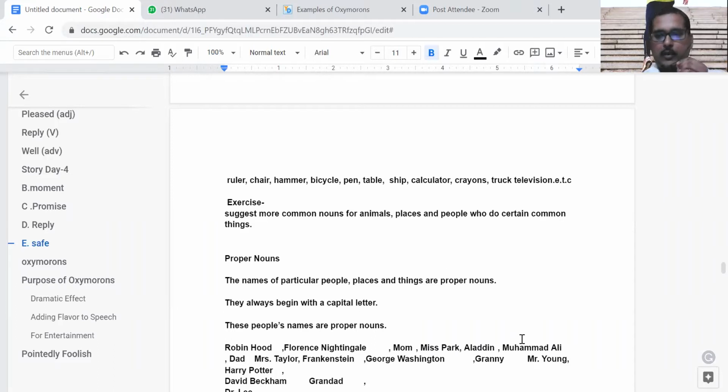So in order that you have that confidence, it is very important that you have a platform where you can speak. That's why we are here to participate. And I have decided that we all will participate here. It's not only that I'll be speaking and you'll be listening, then it's going to be of no use. So let us participate here.